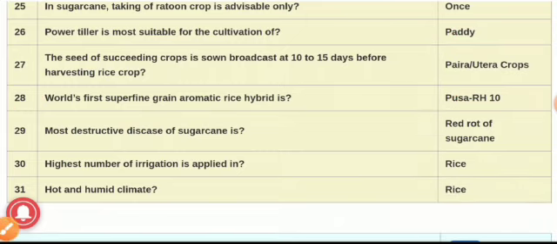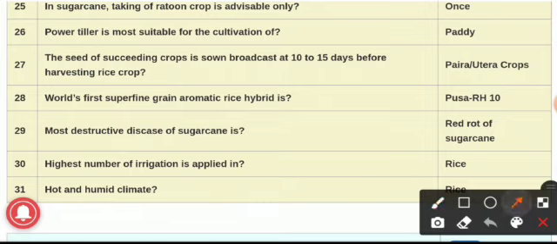Question number 29. Most destructive disease of sugarcane. The answer is red rot of sugarcane, and the causal organism of red rot of sugarcane is Colletotrichum falcatum. Because of this causal organism, the red rot disease of sugarcane takes place.